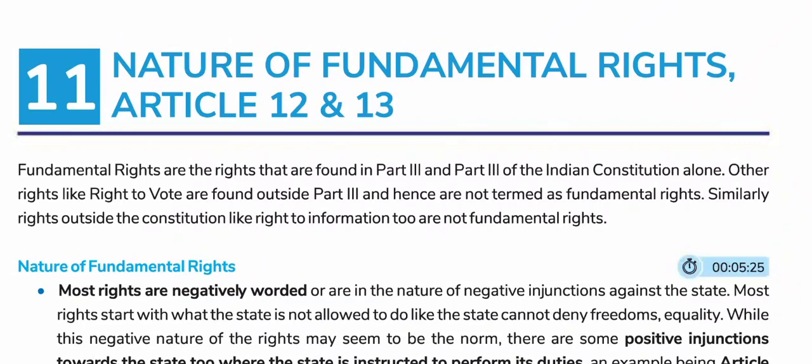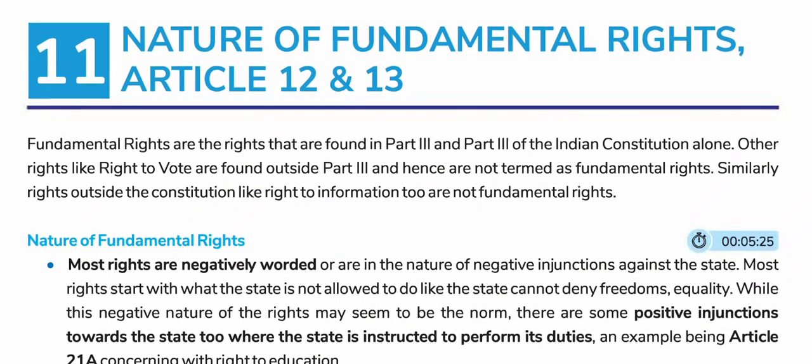Nature of fundamental rights. Article 12 and 13. Fundamental rights are the rights that are found in Part 3 of the Constitution alone. Other rights like the right to vote are outside Part 3 and hence are not termed as fundamental rights. Similarly, rights outside the Constitution, like the right to information, too are not fundamental rights.